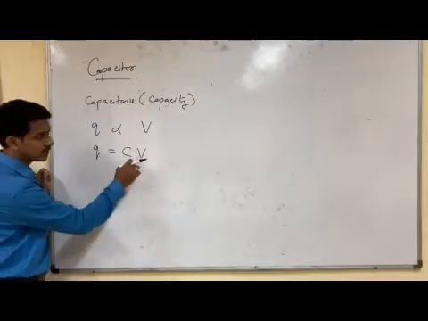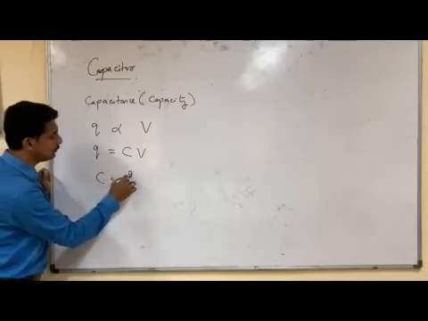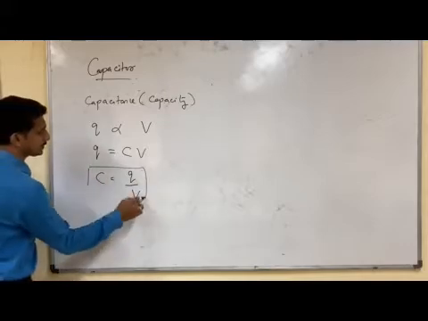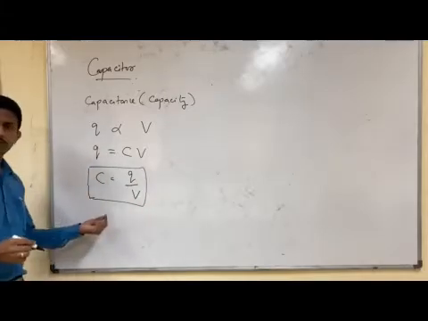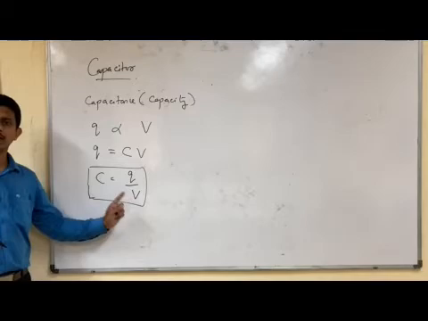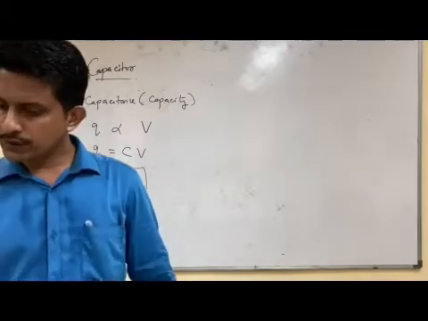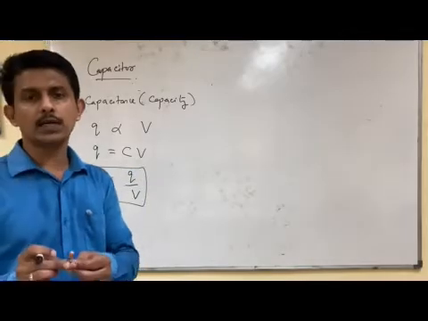So Q is equal to CV, or C is equal to Q by V. This is the expression for the capacitance of a capacitor. And the device which is used for storing charge is known as a capacitor.